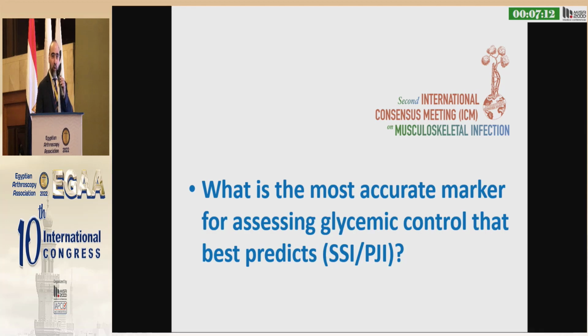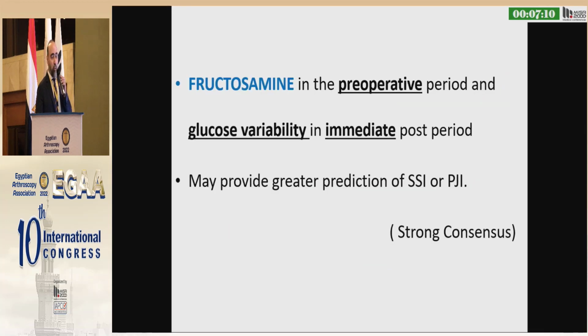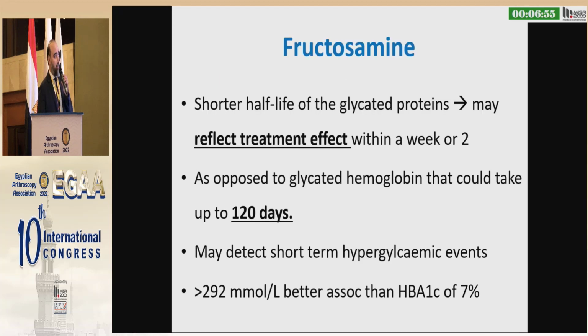What is the most accurate marker? I got to know, just a few years ago after attending the consensus, that it is fructosamine. Now I ask all my patients to do it routinely, because it appears to be an accurate marker, even more than the glycated hemoglobin. And the beauty of that is it has a shorter half-life because it correlates with glycated proteins. So it does reflect the treatment effect within 1 or 2 weeks.